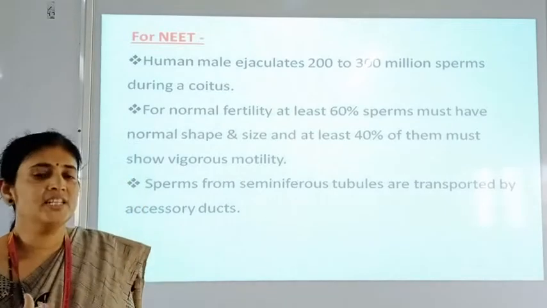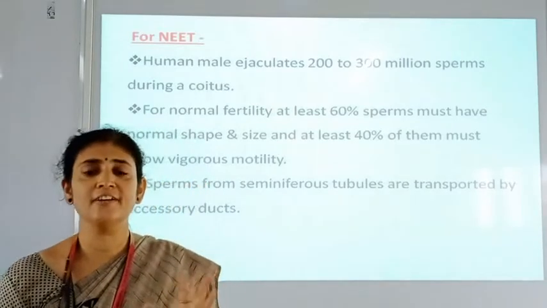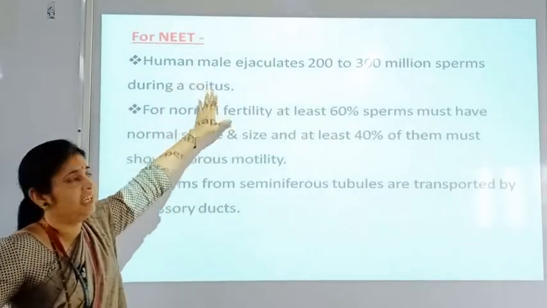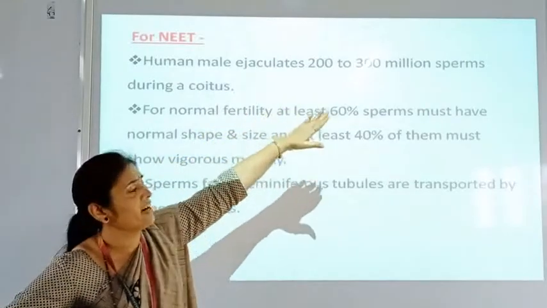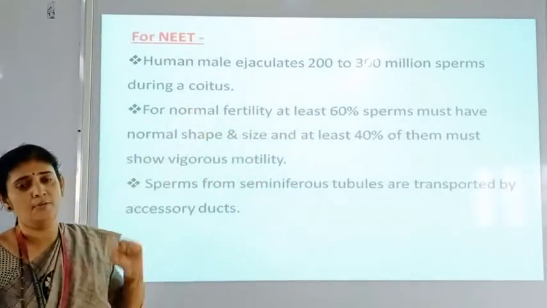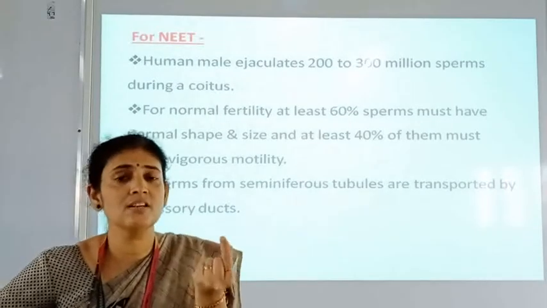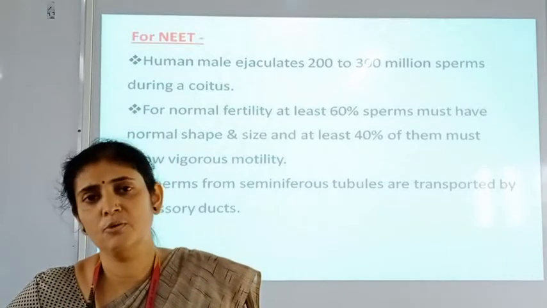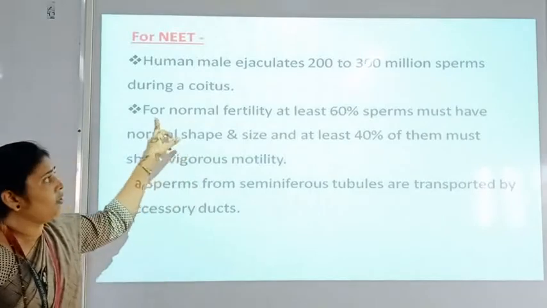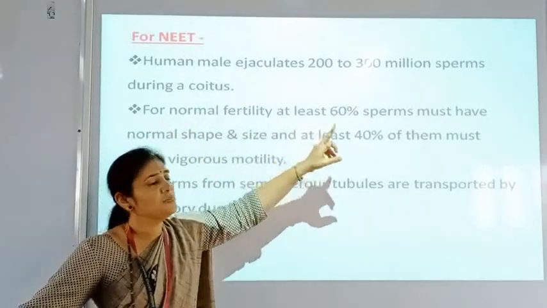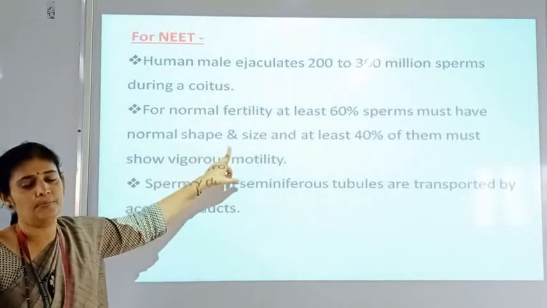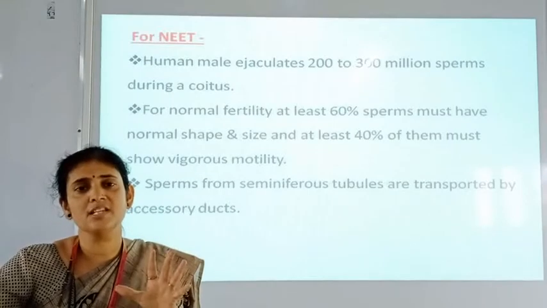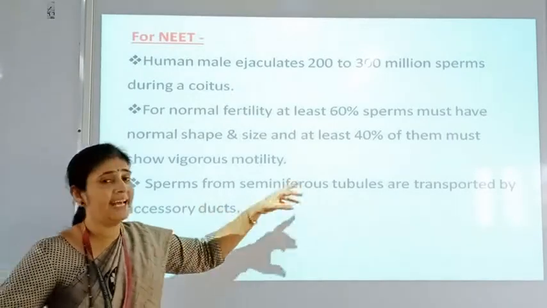Now some points which are given in NCERT related to the sperms that we have to study. So this point is for the NEET exam. A human male ejaculates about 200 to 300 million sperms during a coitus. It means a single sexual intercourse releases about 200 to 300 million sperms during ejaculation. And for normal fertility, at least 60% of sperms must have normal size and shape, and at least 40% of them must have vigorous motility.